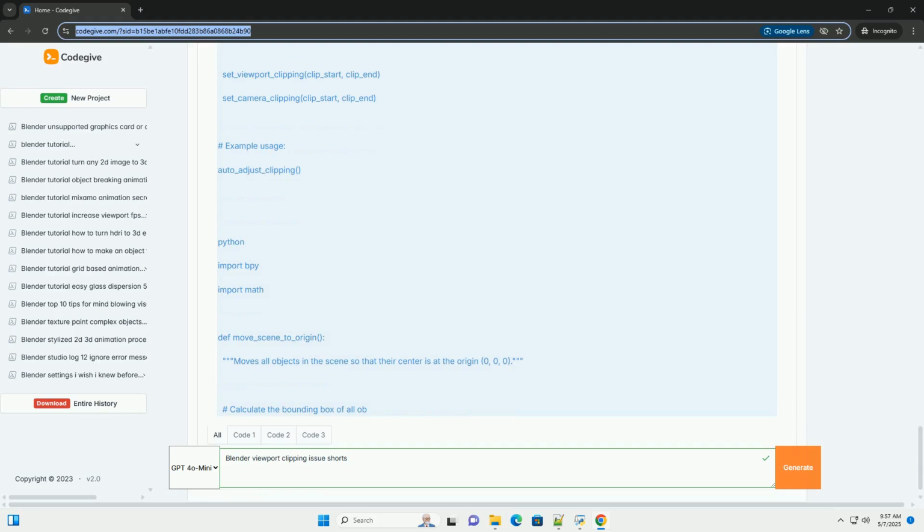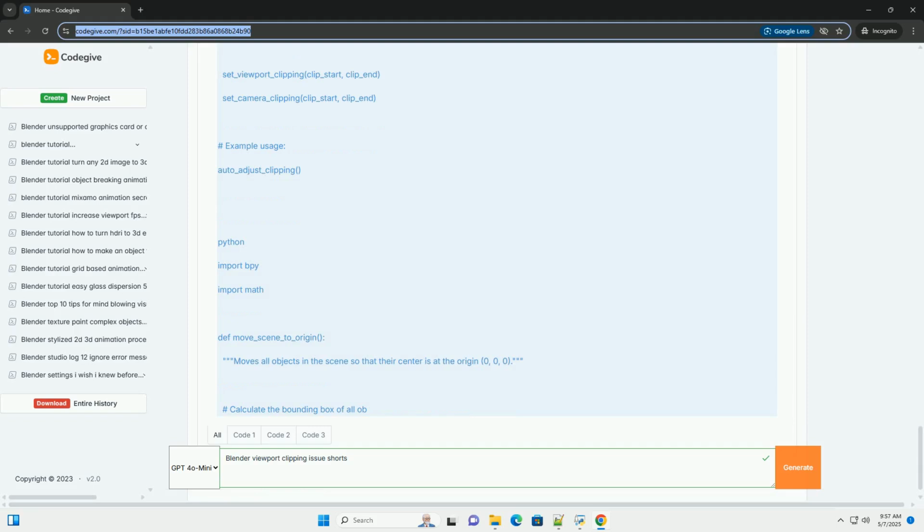This effectively creates a bounding sphere that encloses the entire scene. 3. Clipping value setting. clip_start is set to a small fraction of the radius. This ensures that objects close to the camera are still visible. The value radius / 100.0 is a good starting point but can be adjusted.